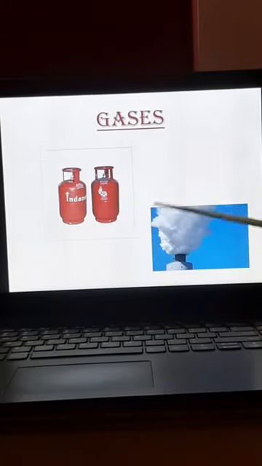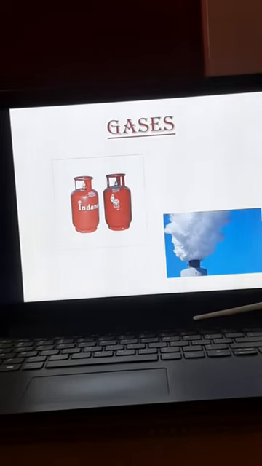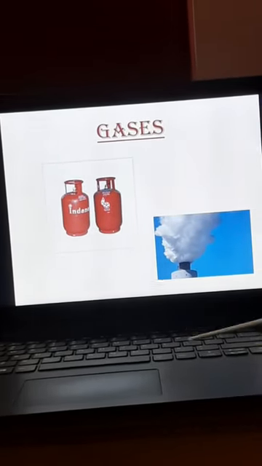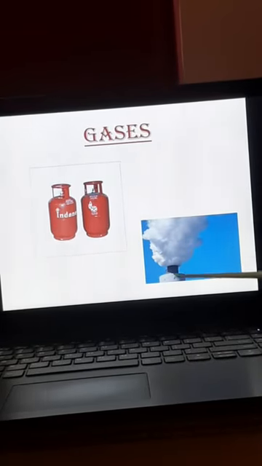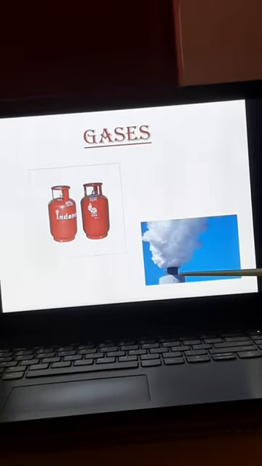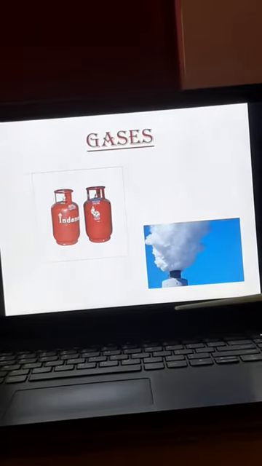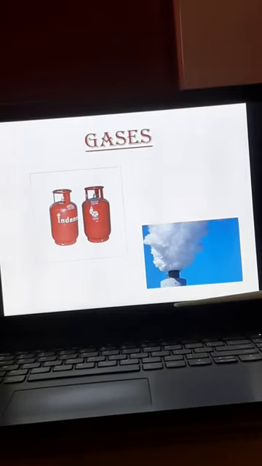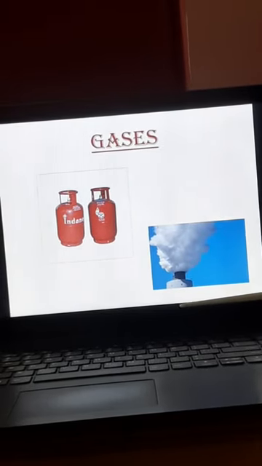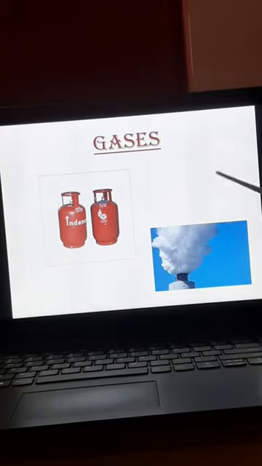Okay, so the next part is gases. All animals and plants need oxygen to live. Okay, children, all animals and plants need oxygen to live, definitely. What do we want to live now? We also need oxygen. We take in air and give out carbon dioxide. Even the air, we take in oxygen and give out carbon dioxide. Even these two are gases.